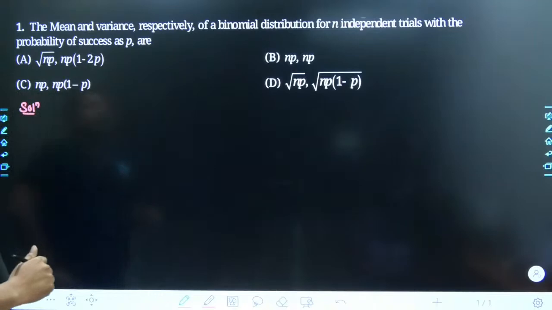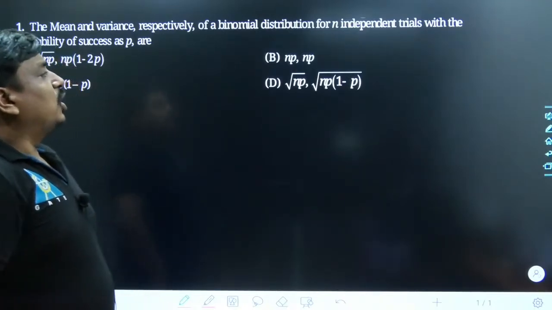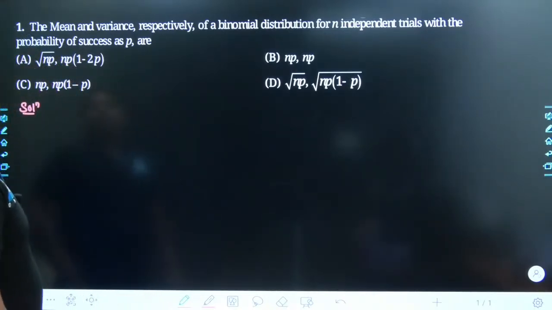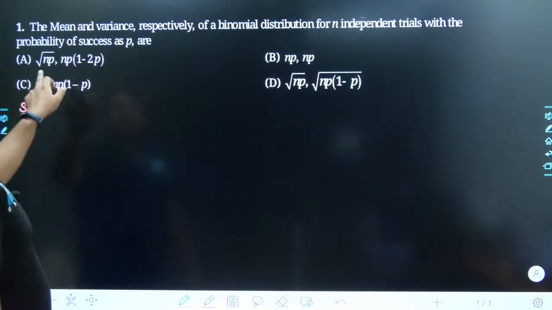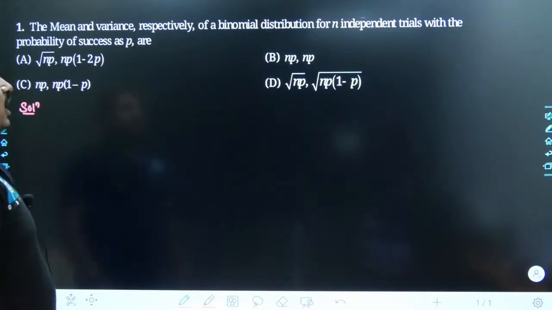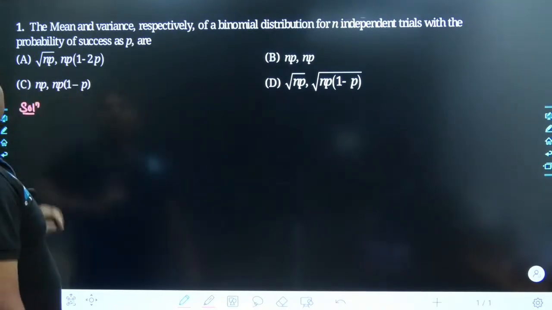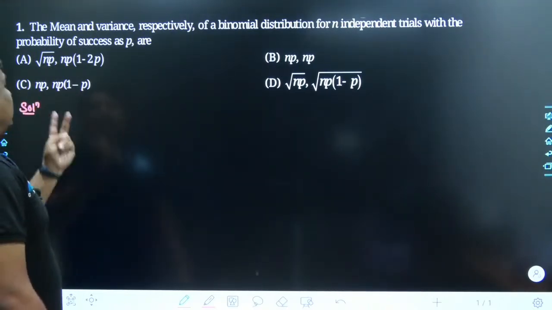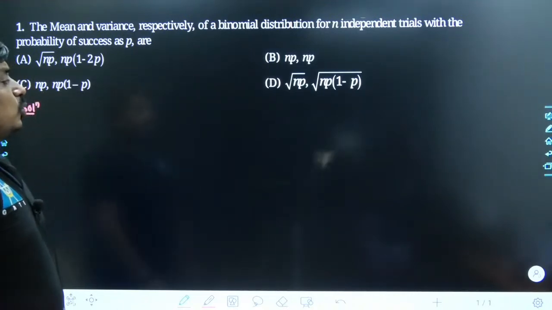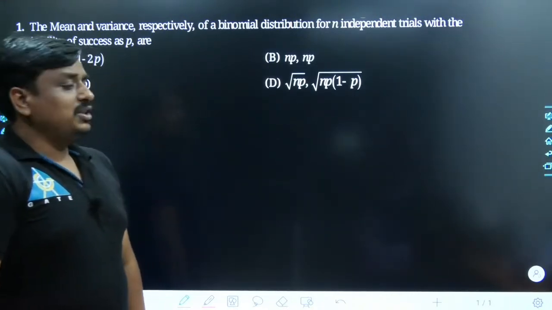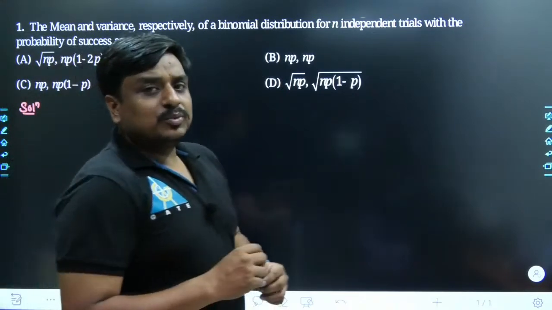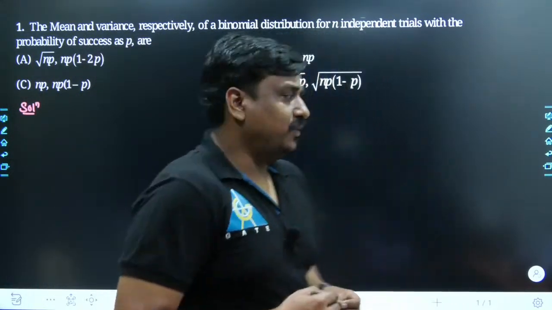The mean and the variance respectively of a binomial distribution of n independent trials with the probability of success as p are. The options given were: root over np multiplied with (1 minus 2p); then np and np; then np comma np(1 minus p); and root over np comma root over np(1 minus p). Tell me what would be the best answer for this given problem, my dear friends.